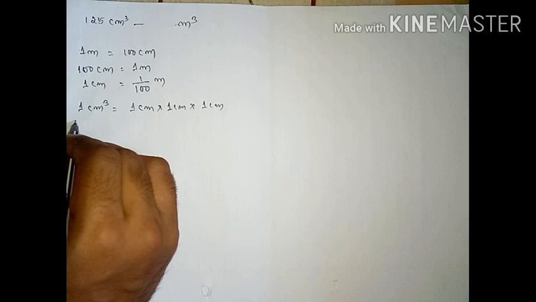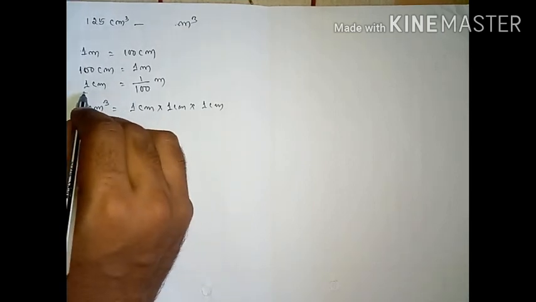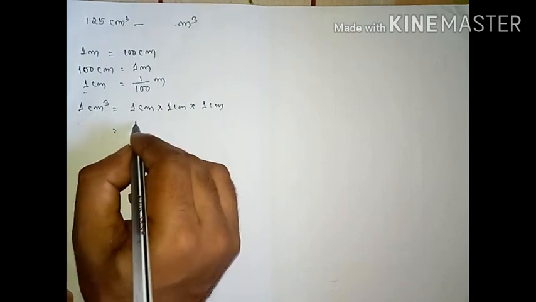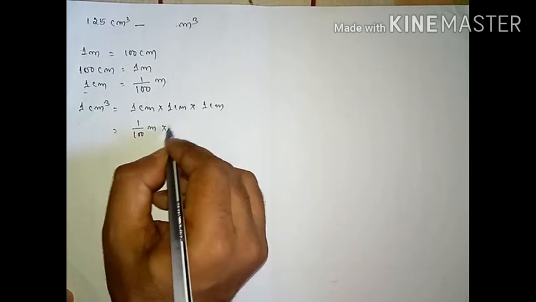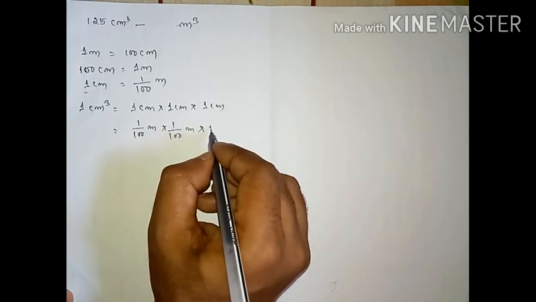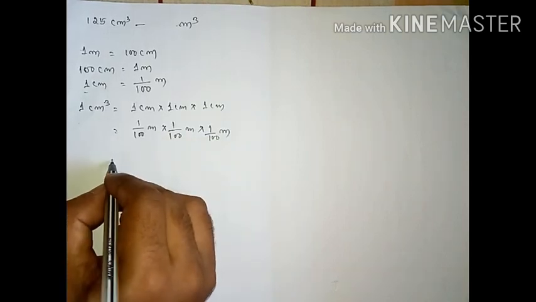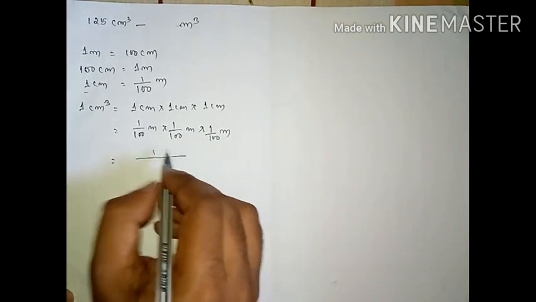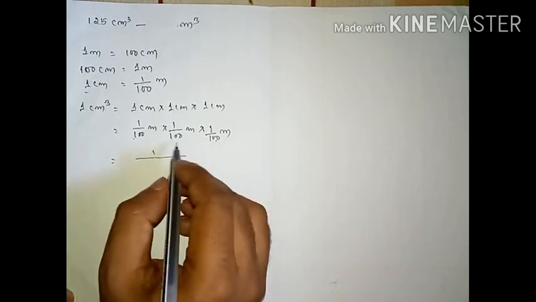Now if I write the value of 1 centimeter, that is 1 by 100 meter into 1 by 100 meter into 1 by 100 meter. Understood? So that is equal to 1 by 100 into 100 into 100.